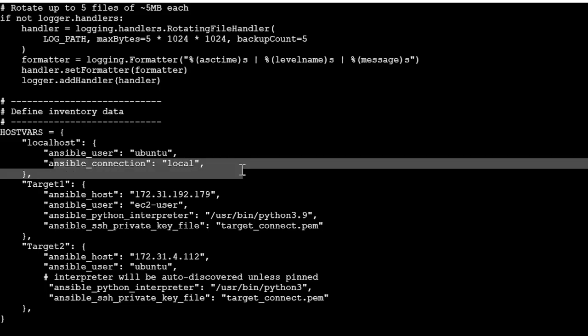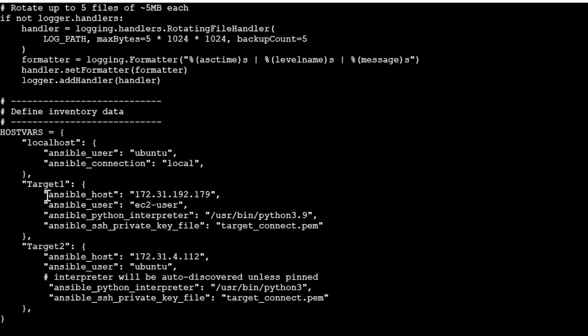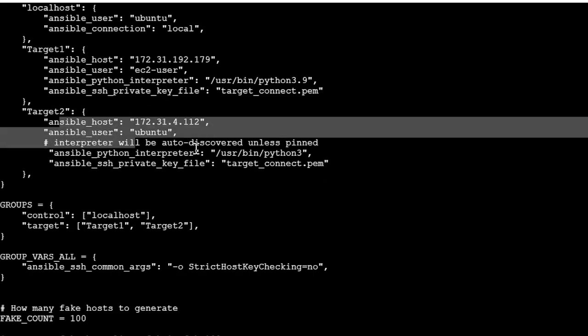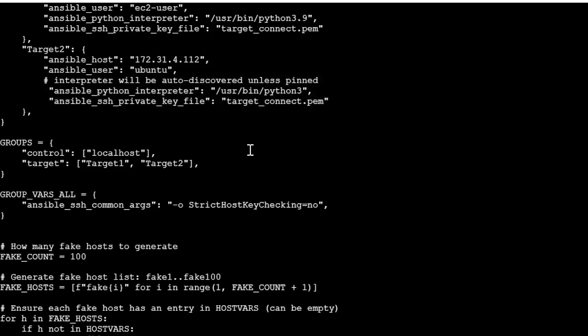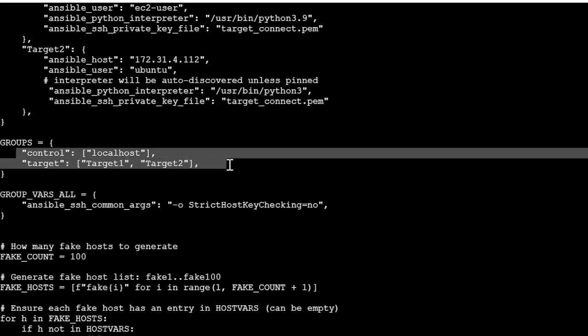It is using the local connection with the Ansible user. Same for target one: I'm providing the private IP address, Ansible user information, what the Python interpreter version is, and what the private key file is. Same for target two, I provided this information. Now I'm creating the groups on the run.